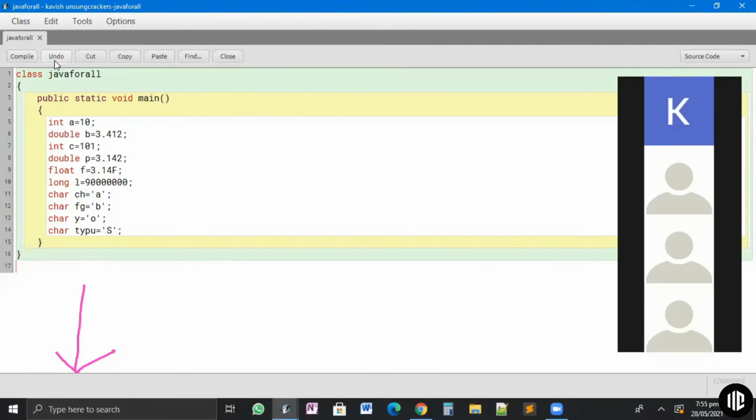Similarly, if I click on compile, it shows me class compiled, no syntax error. That means there is no typing error, or no programming error. Syntax means language, or programming language error.